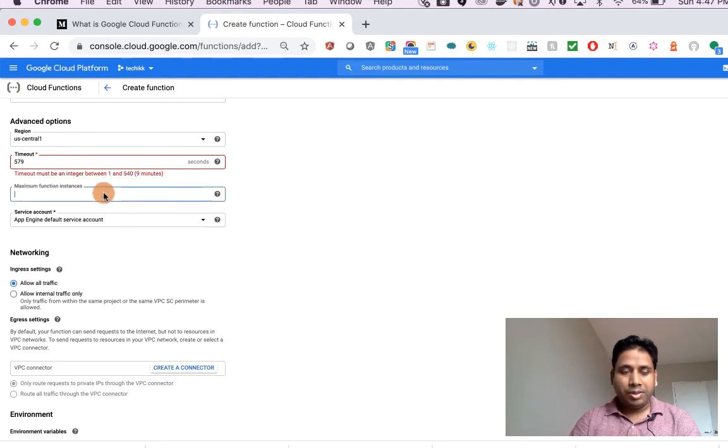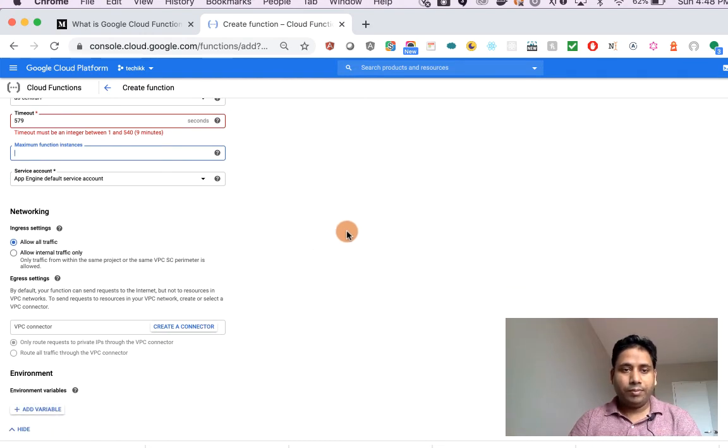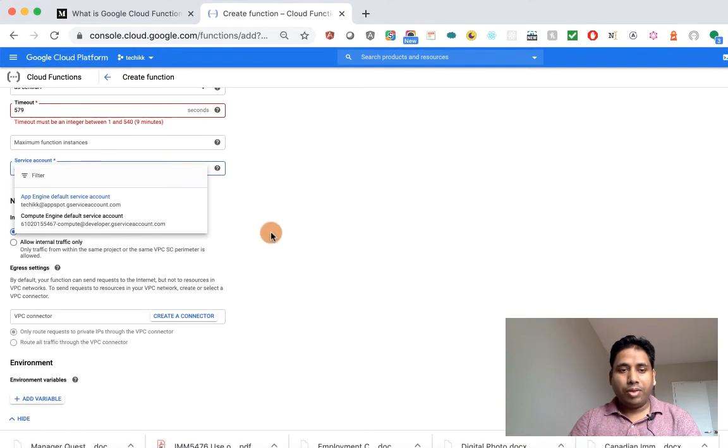For maximum function instances, you can define how many function instances can run at a time. If we are not defining it, then it will be unlimited. And you choose which service account you want to use, the App Engine default service account or whatever you have created.